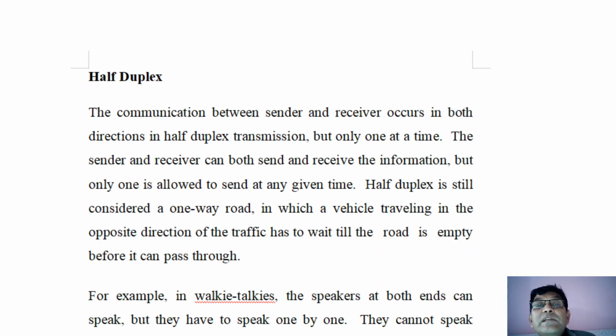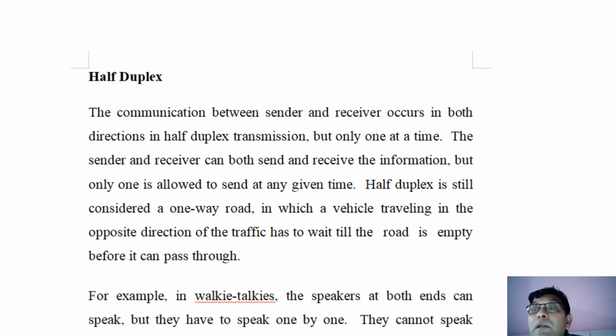Now the next one is half duplex communication. Why is it called half duplex, not full duplex? Because in half duplex communication, at a time only one person can talk from this end to that end, means from the transmitting end to the receiving end, and after some time when he or she stops talking, the person on the other end, that is the receiving end, can also talk and communicate to the person on the transmitting end.